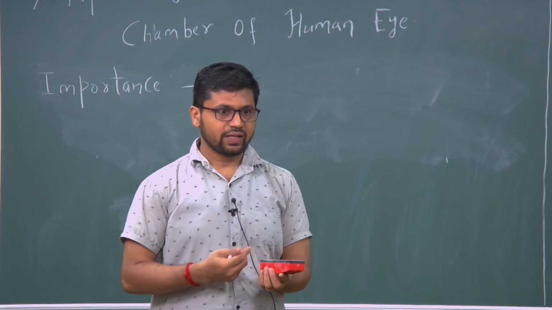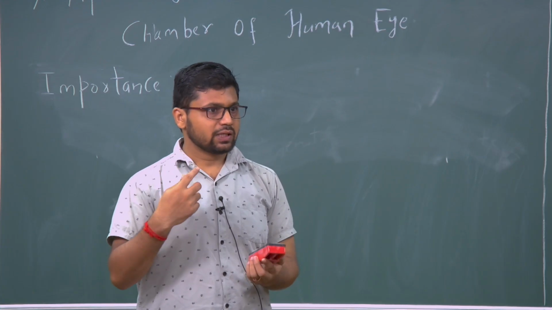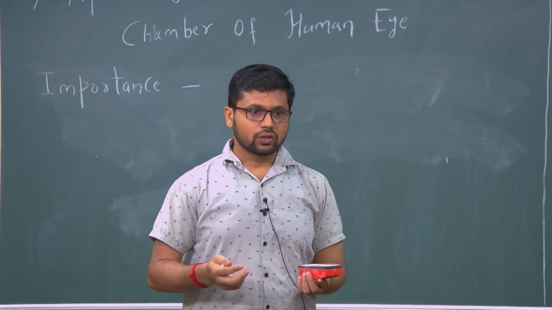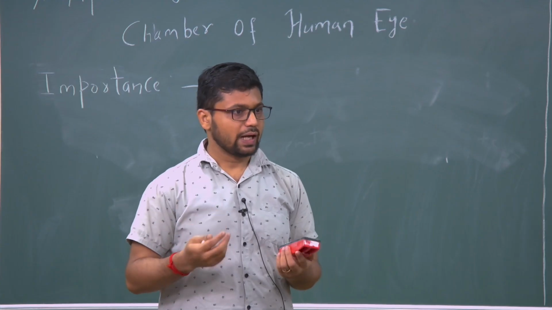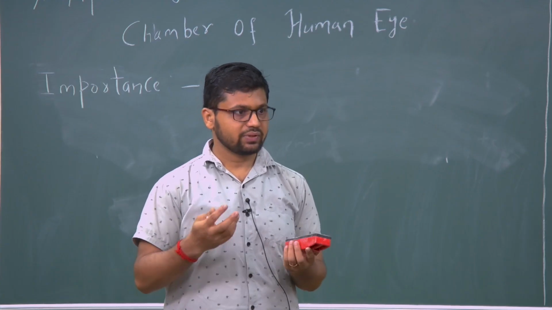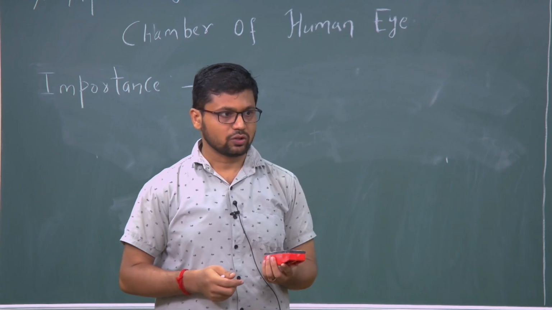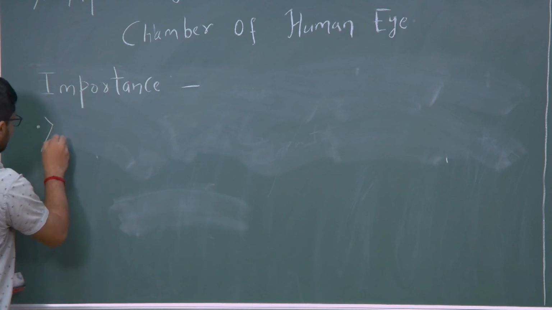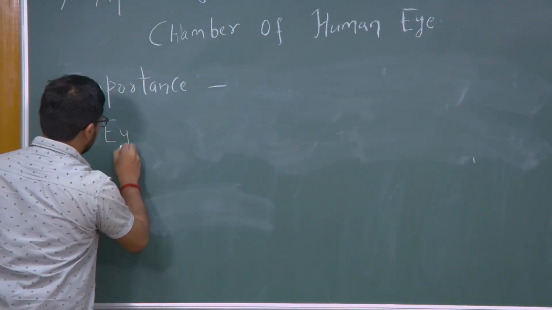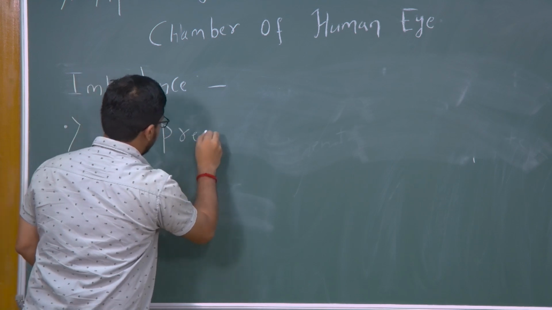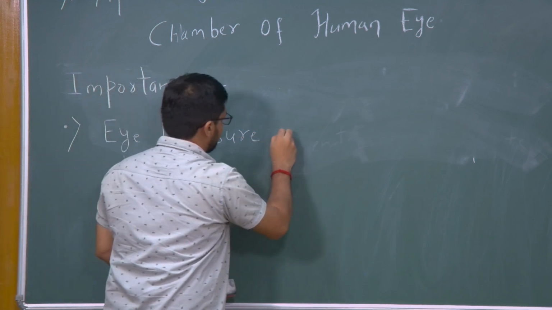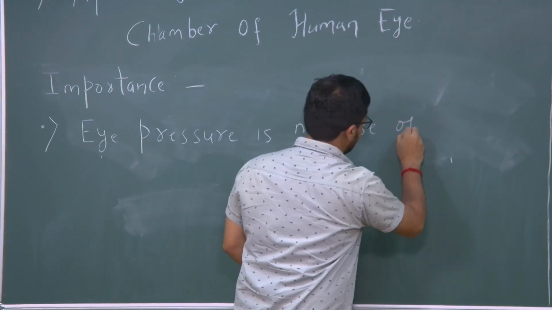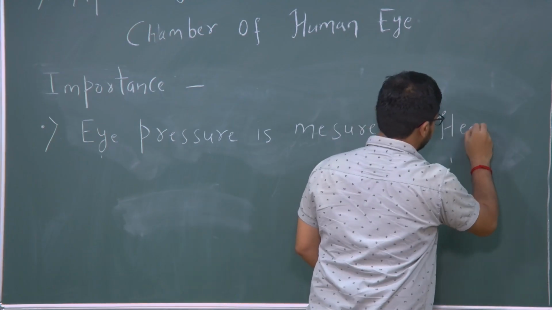In the similar way, the pressure inside our eye is a measurement of how healthy our eyes are. When you go to a doctor, they will check your eye pressure and they will see whether your eye pressure is within the normal range or not. So, eye pressure is a measure of health of our eye.